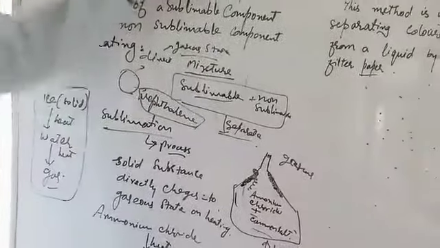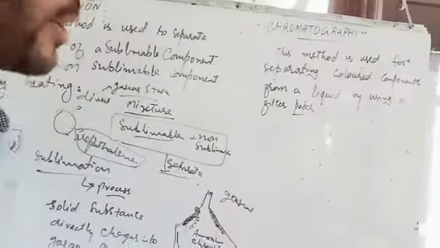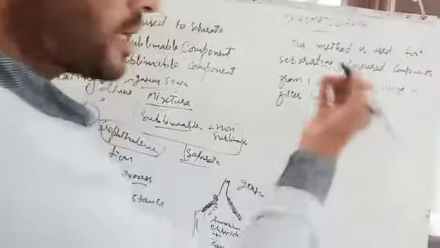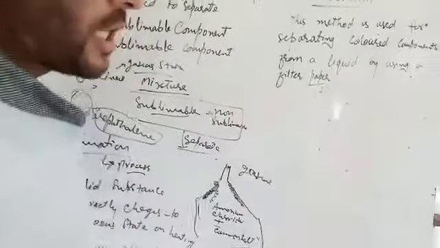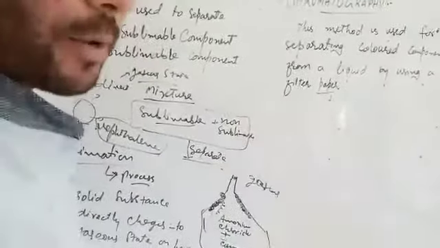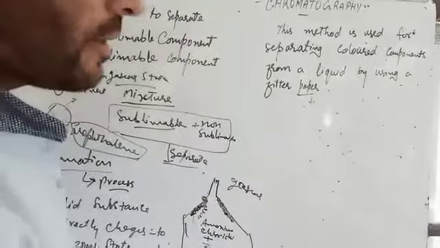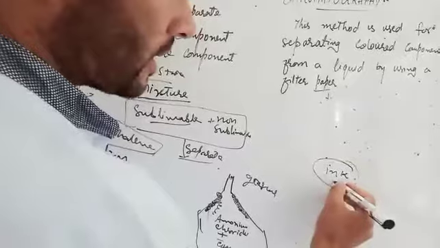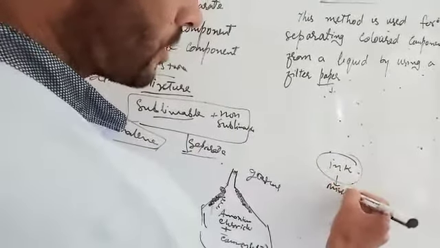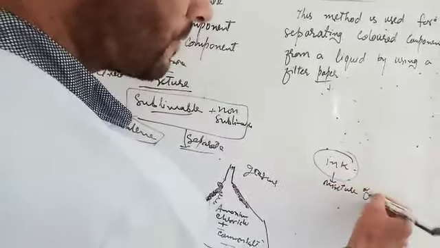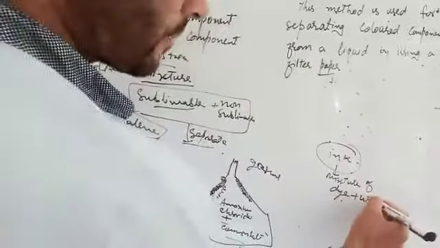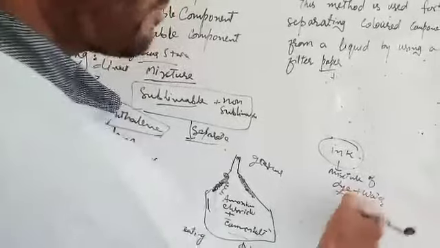Another method is chromatography. What is chromatography? Chroma means color. If we have to separate different colors, this method is used for separating colored components from a liquid by using filter paper. If we have an ink, for example, ink is a mixture of dye plus water, and the dyes can be many.